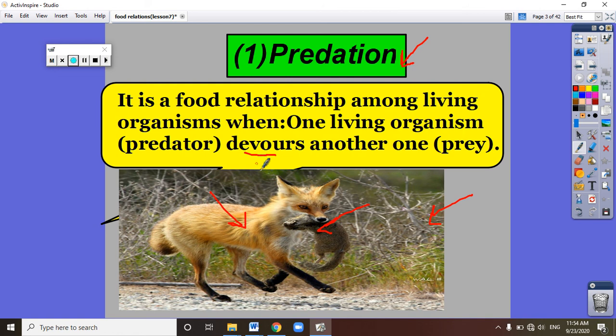In this predation food relationship, we call the fox the predator, and we call the rabbit the prey. One living organism, the predator, devours the other living organism, the prey.